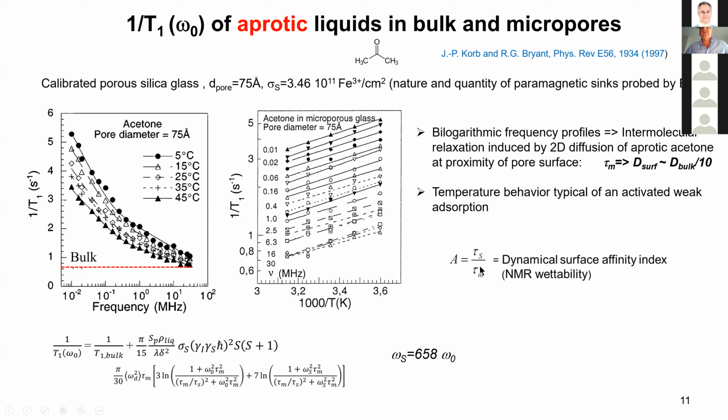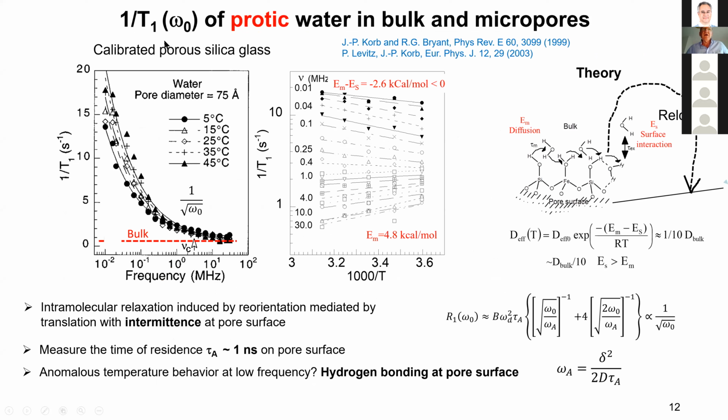It is the number of steps corresponding to the time scale over which the particle on the surface leaves definitively the surface. So it's a kind of information on the NMR wettability. And now I'm going to the protic liquid, for instance, water, in bulk and micropore.